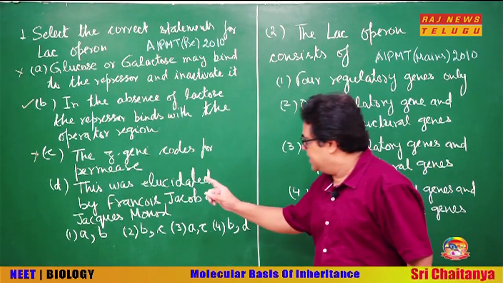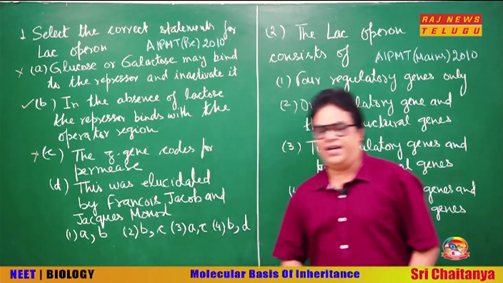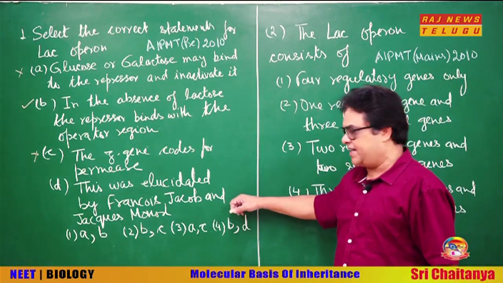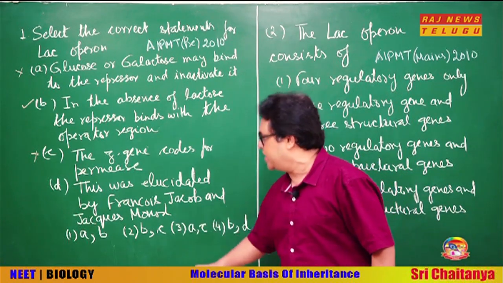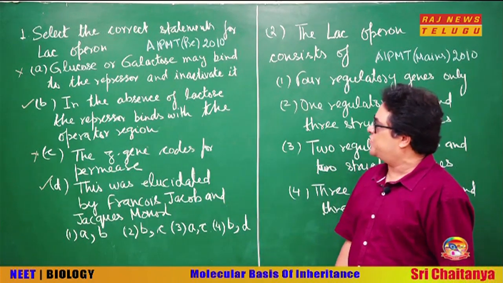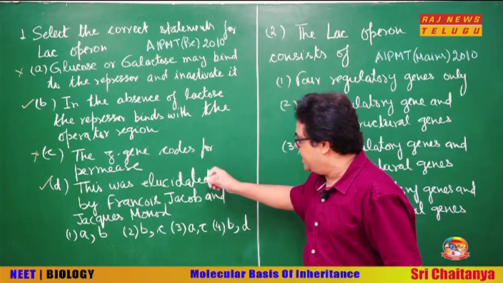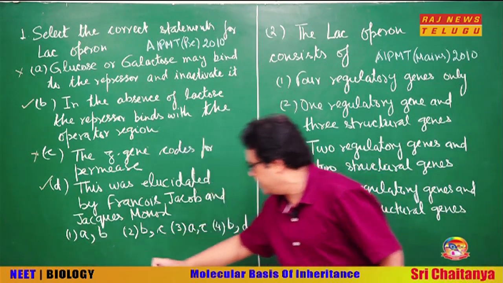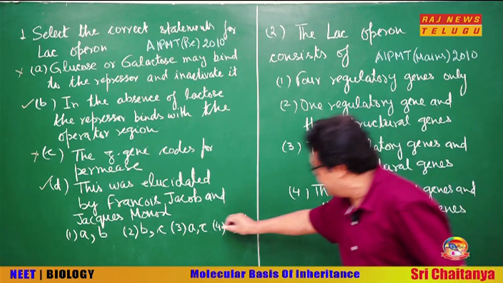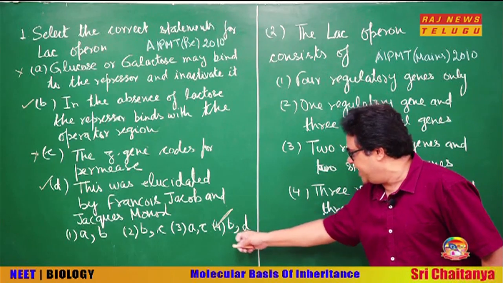D. This was elucidated by Francois Jacob and Jacques Monod. Elucidation means to explain it. Yes, of course, the lac operon was put forward and explained by Jacob and Monod. So our statement D is a correct statement. It means we have to select that option that has B and D. Let us see. First A, B, no. Second B, C, no. Third A, C, no. Fourth, yes. This is our answer because this has both correct statements B and D.